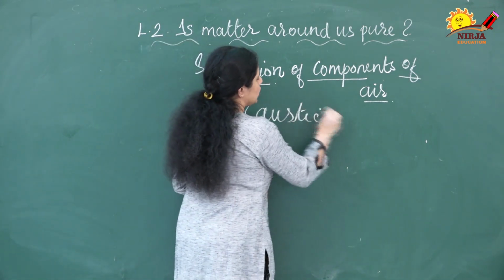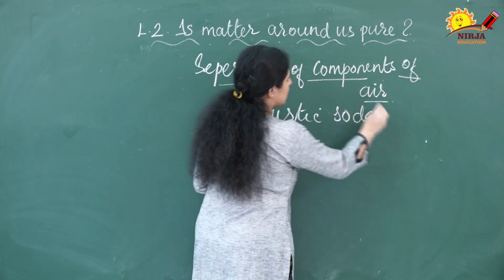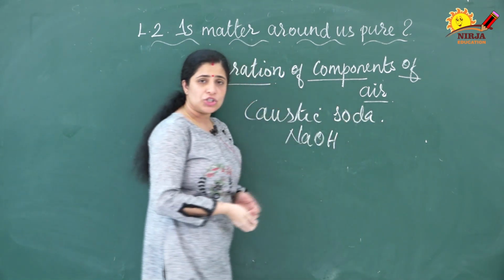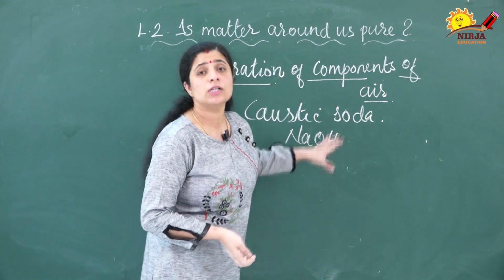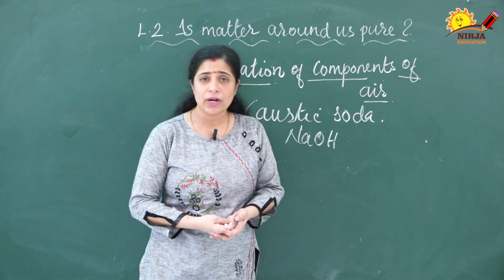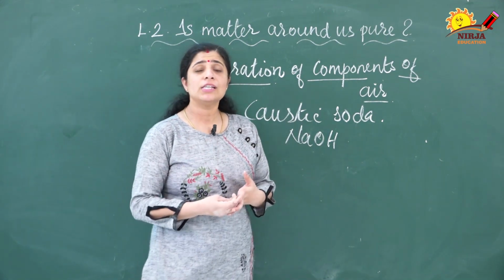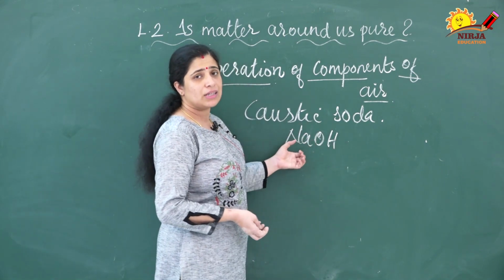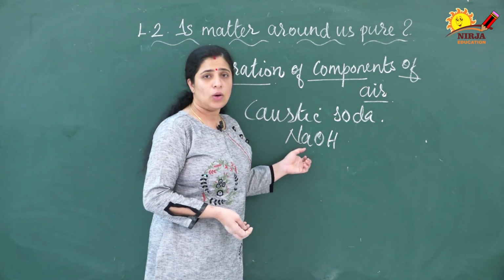Using caustic soda, you have to wash the air. Caustic soda means it is NaOH. Why are we washing? To remove the dust particles present in the air. The mixture of air will contain dust particles also. To remove the dust particles, we are washing it with caustic soda. The chemical formula is NaOH.